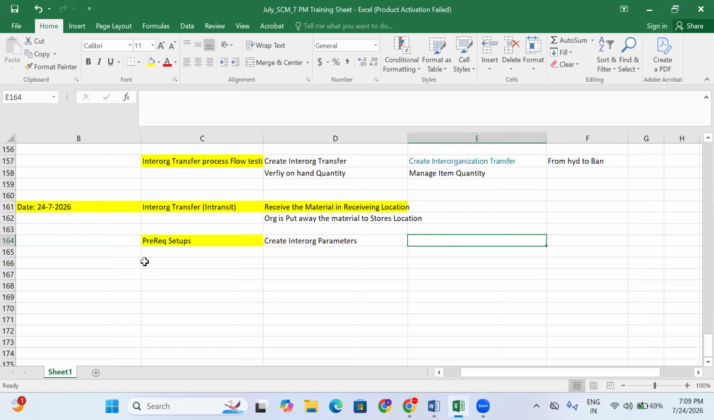So please remember this. The interview question is very clear. There are two types of inter-org transfers. One is direct delivery, one is in-transit delivery. Direct delivery means the material directly enters and is directly delivered to the destination location. Whereas in in-transit, the material is received in the receiving location, and from the receiving location the material is put to the storage location.